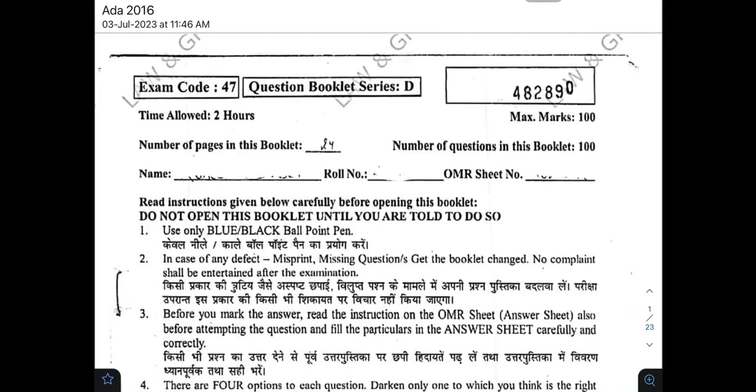Today we will be discussing answer keys of Haryana ADA exams 2016 and 2017, both the papers. Before we start with the answer key, please keep three things in mind. Number one, all answers given by us are 100% correct.